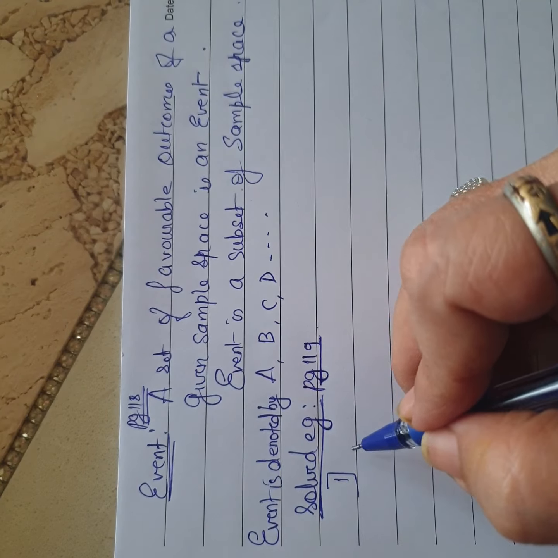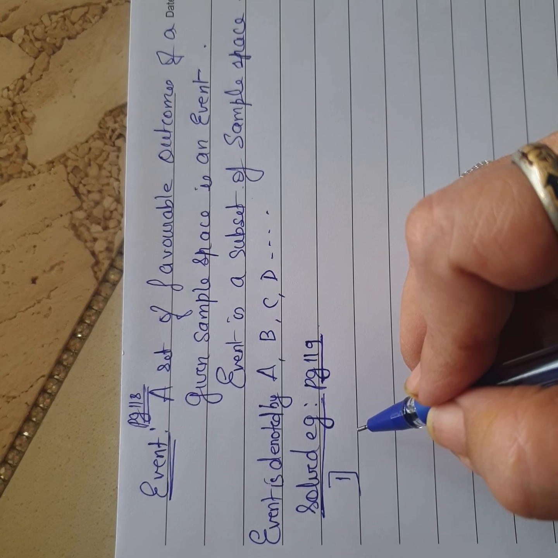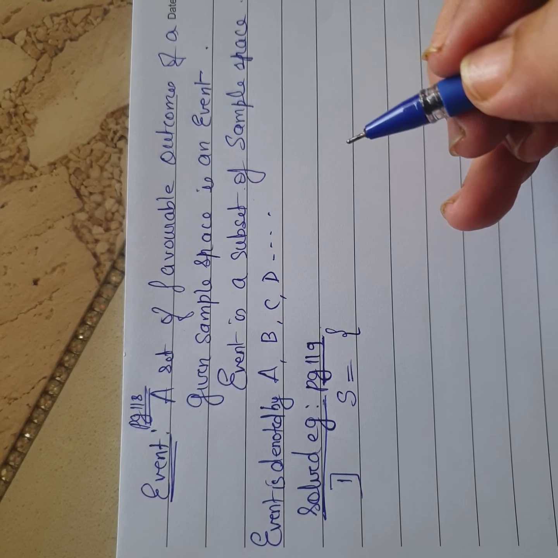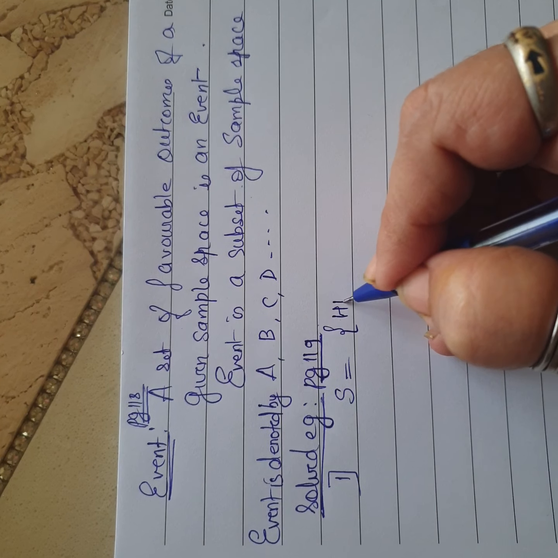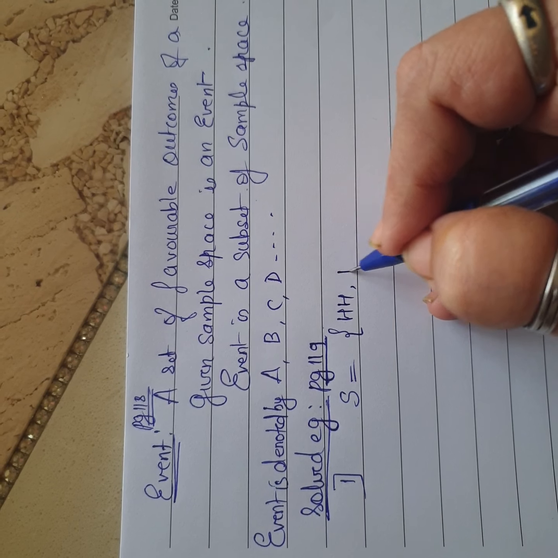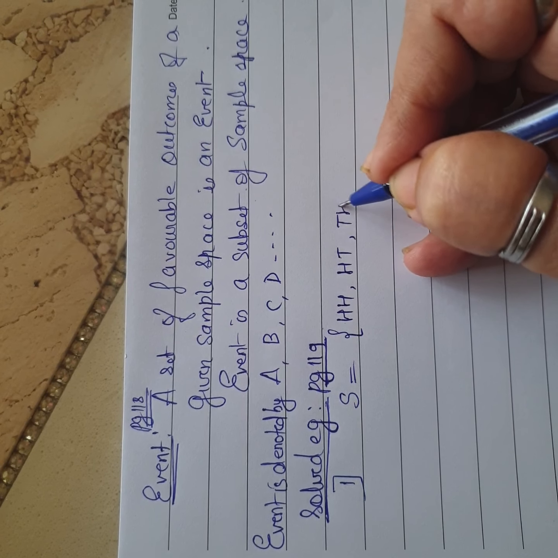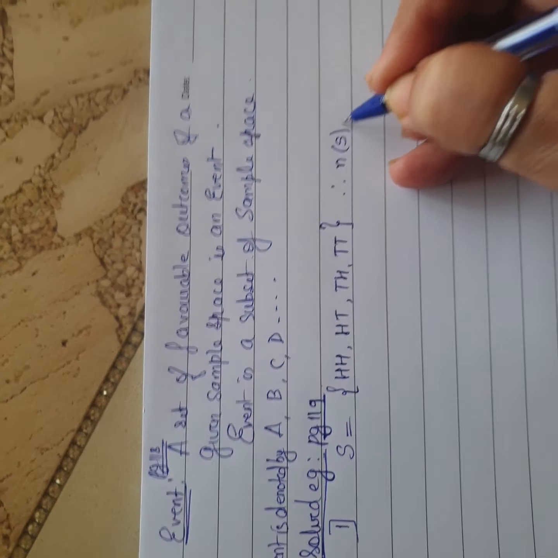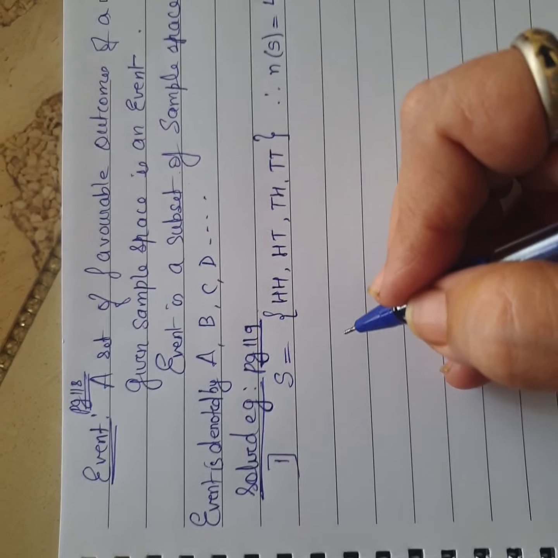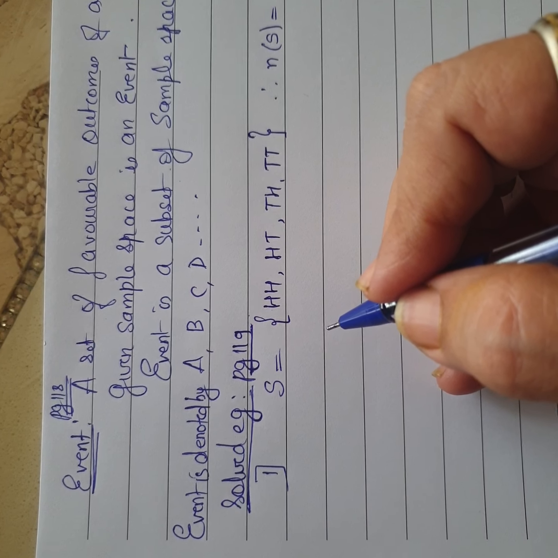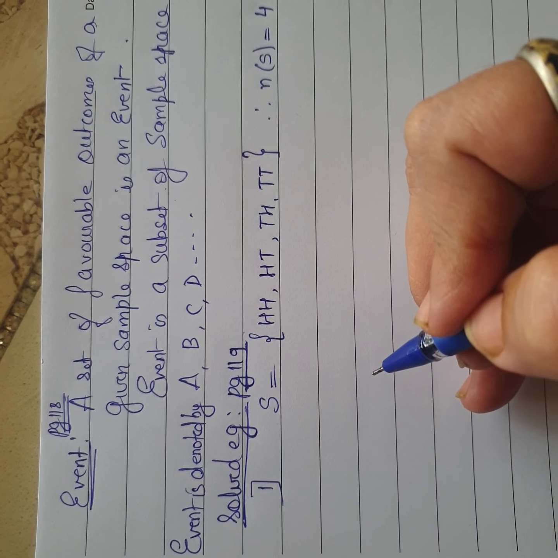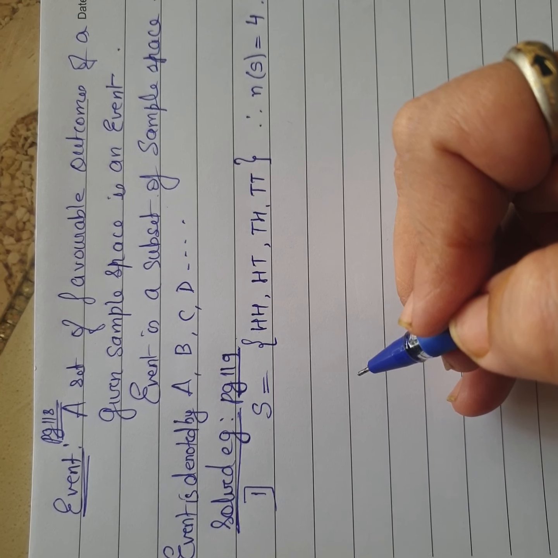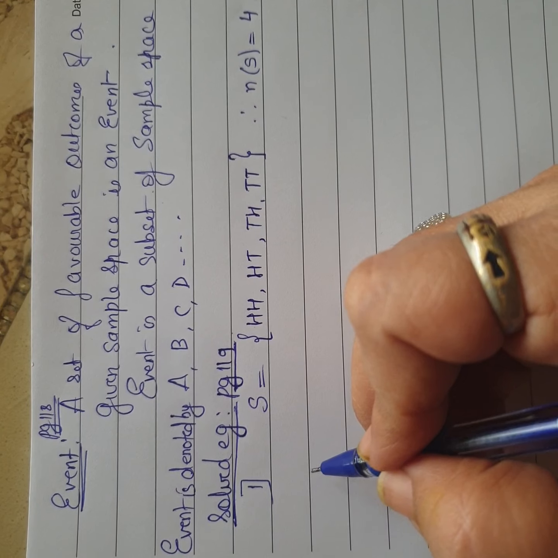So when I come to what is an event, I'm taking a question. 2 coins are tossed simultaneously. So when 2 coins are tossed simultaneously, your sample space हमने already पहले बनाया था. So what are the possibilities? Either it is a head head, head tail, it is tail head, or a tail tail. This is your sample space. Your number of sample points are 4. Now they are asking me a question. Write the sample space, number of sample points, which we have already done. Also write the following events in the set form and write the number of sample points in each. So now the event A.